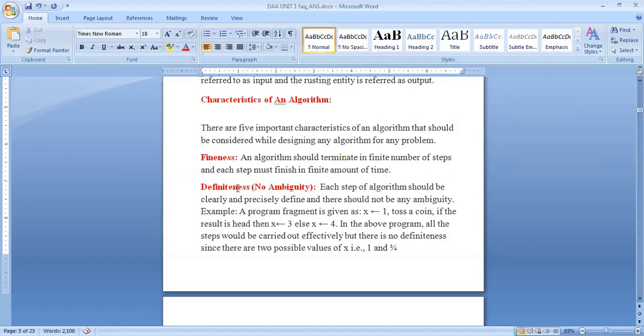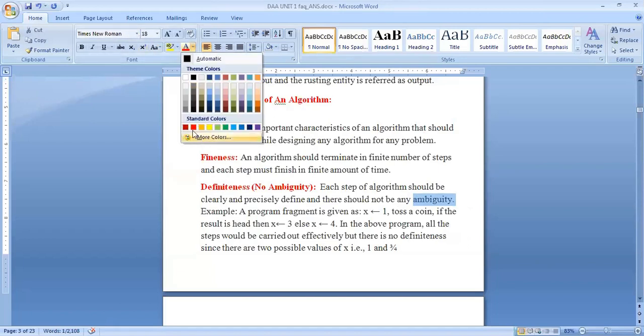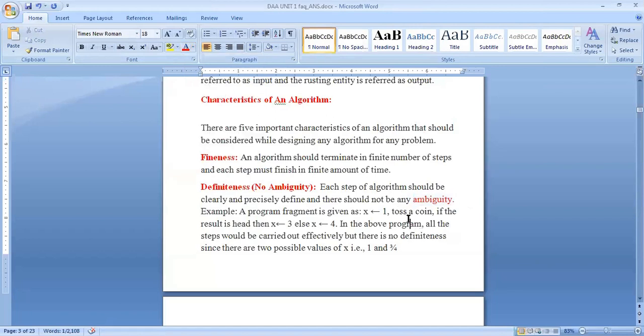So each step of the algorithm should be clearly and precisely defined, and there should not be any ambiguity. Ambiguity is not allowed in an algorithm. No ambiguity. Clearly and precisely defined, and there should not be any ambiguity.